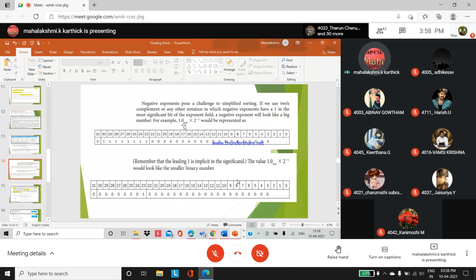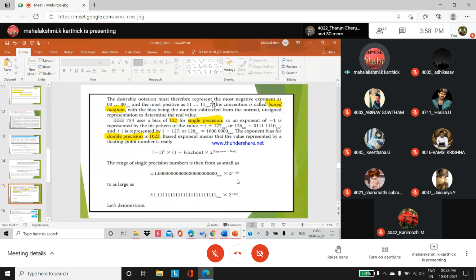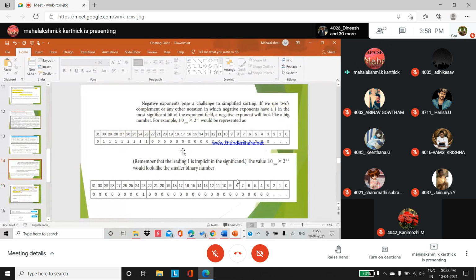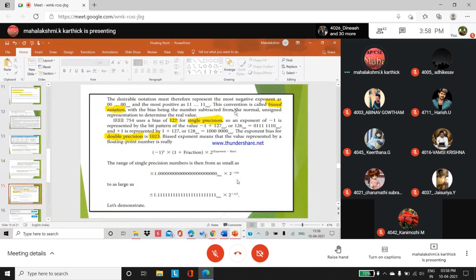So remember, if you have a negative exponent value, replace all the fractional value with 0. If it is a positive exponent value, then you have to replace with 1 in the fractional part.